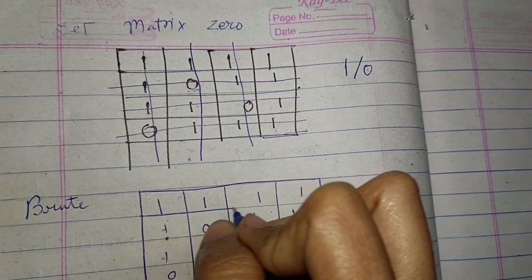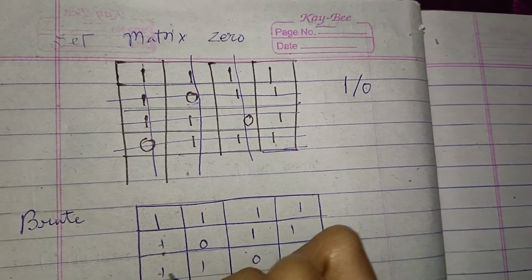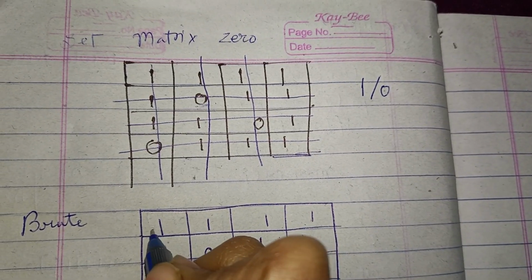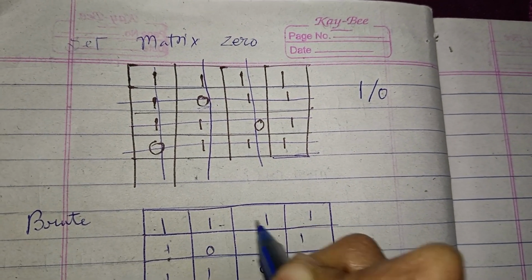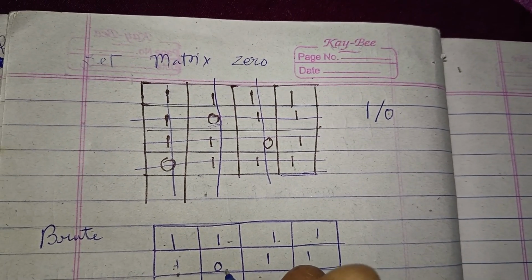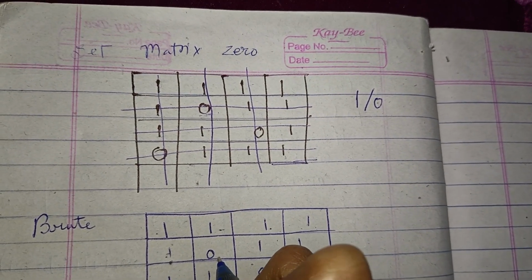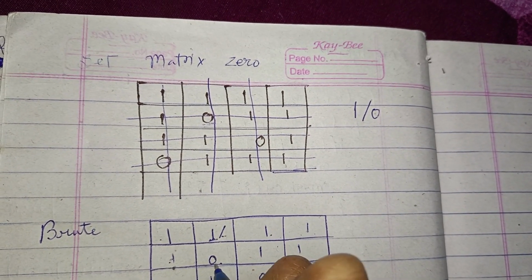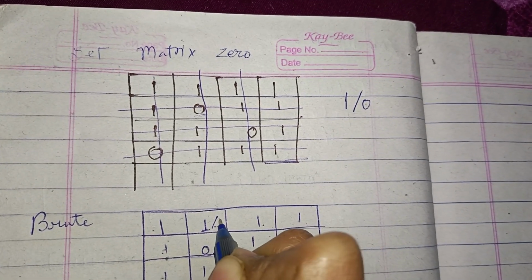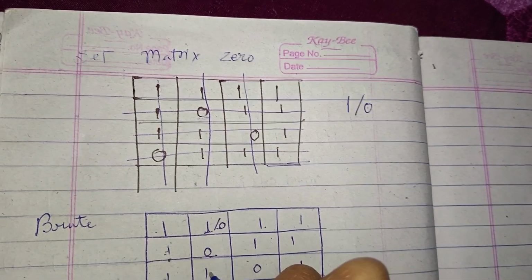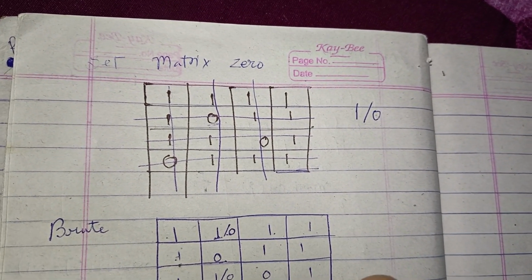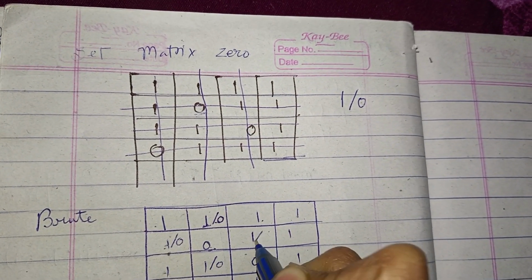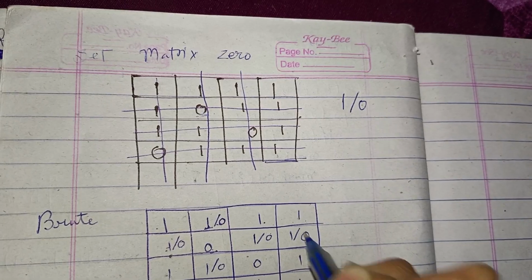What we can do first is traverse from one place to another. If we find a 0, say here, we first make the column 0, then here it will be 0, here 0, and so on.